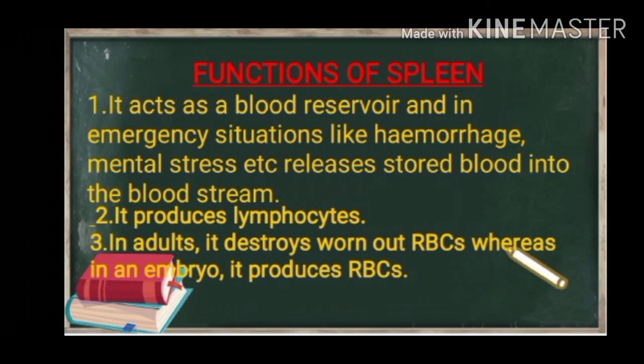Functions of the spleen. The spleen acts as a blood reservoir, and in emergency situations like hemorrhage, mental stress, etc., the spleen releases stored blood into the bloodstream. The spleen also produces lymphocytes. In adults, it destroys worn out RBCs, sharing this function with the liver. In an embryo, it produces RBCs.